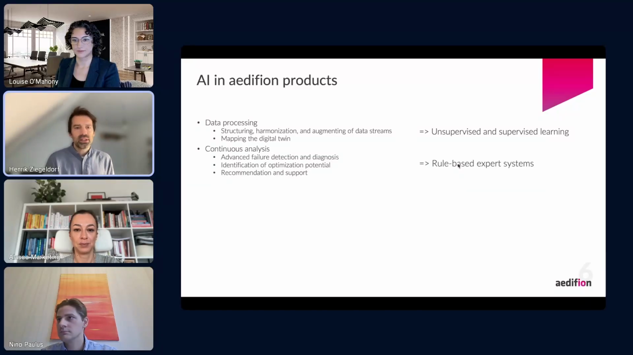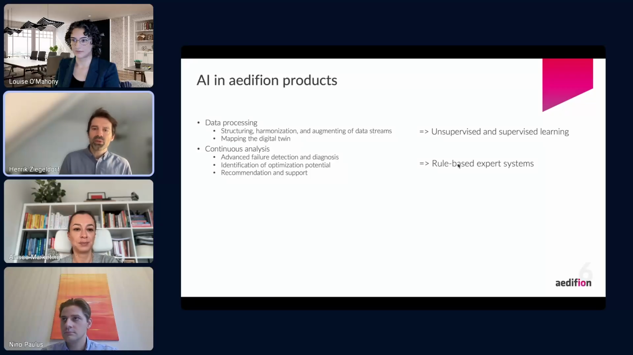Then we do a continuous analysis of your building operation. So part of that is advanced failure detection and diagnosis. We identify optimization potential, and we generate recommendations and support you in putting them into action. This is mostly classical rule-based expert systems. So we compute different KPIs about your building operation, and if those KPIs fall in the one or the other category, we might issue different recommendations for actions.